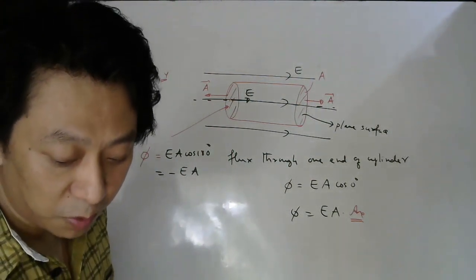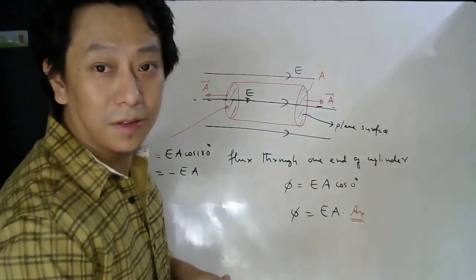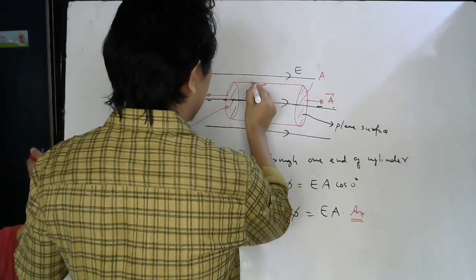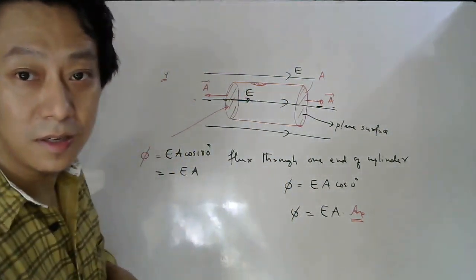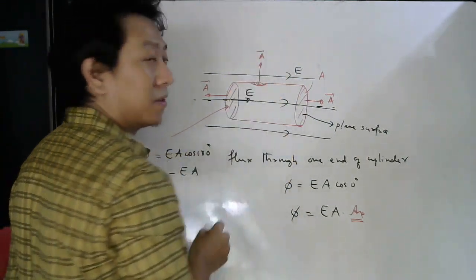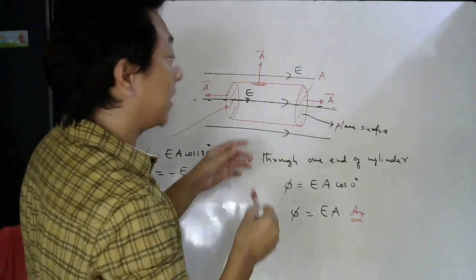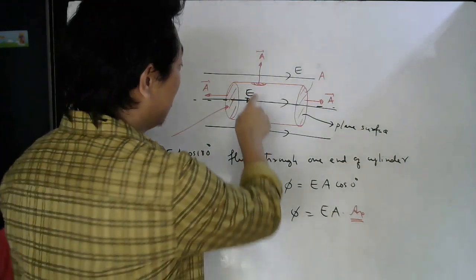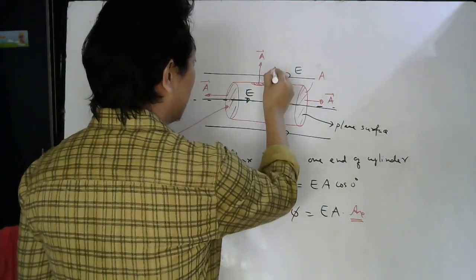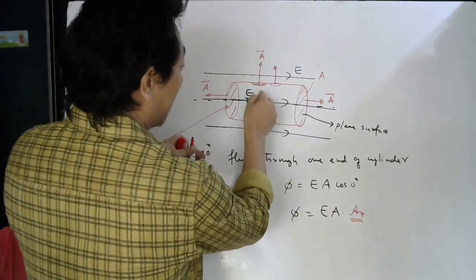Can you guess what will be the flux through this curved surface? This is also a surface, no? So for this surface, take any small area here. Where will its area vector be? This side. Yes or no, students? So the area vector is this side. The electric field is along the axis. What is the angle? 90 degree. So the flux through this part will be 0. What about the flux through this part? Same thing. The area vector will be here. What about this part? This is a cylinder, no? So for this part the area vector will be this side.